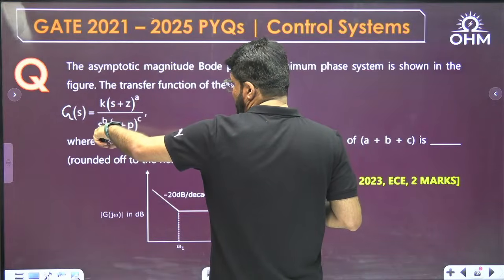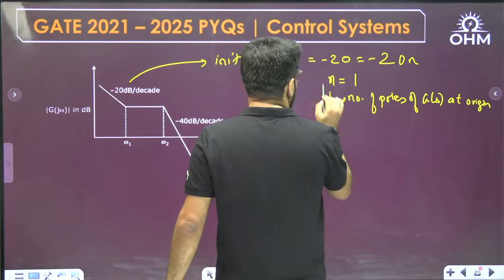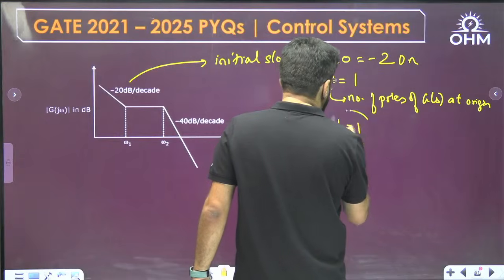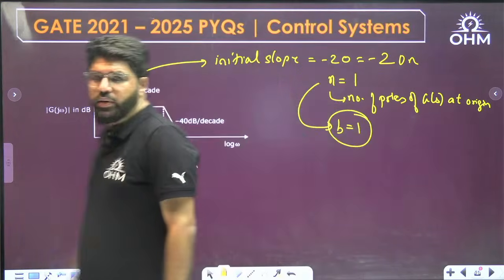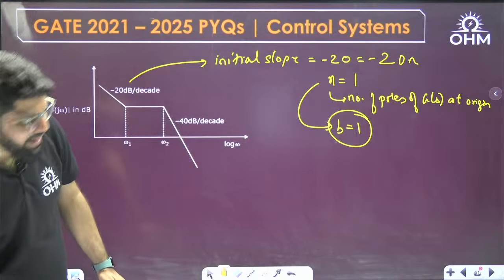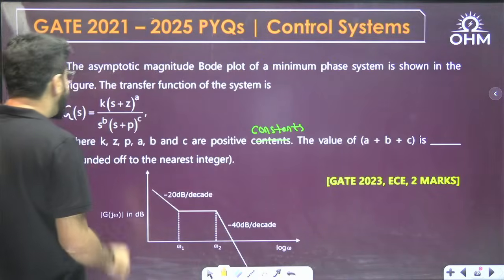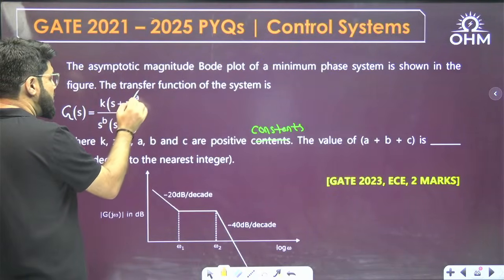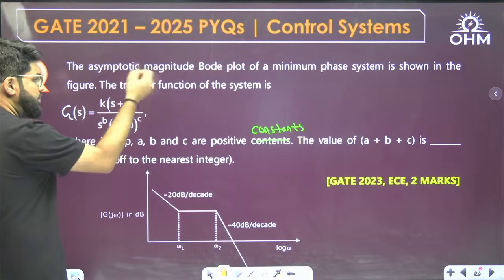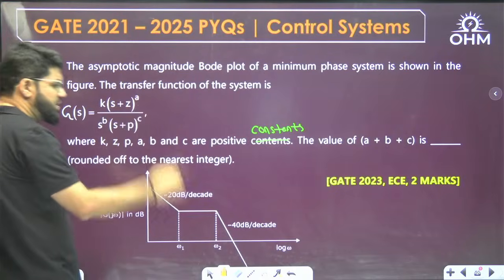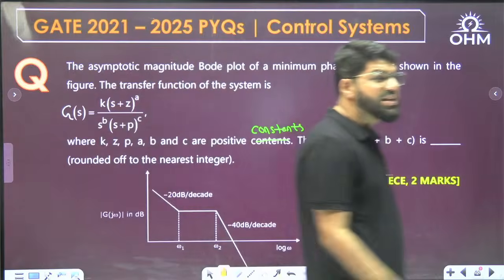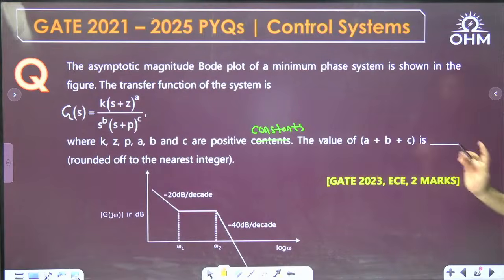That means the number of poles of GS at origin is b. So for our given data, b equal to 1. Then you have s plus z, that is some zero term, raised to the power a, that means it may be repeated a times, and some pole with power c, there may be a repeated pole repeated c times. That's what I want. I want a and c as well.